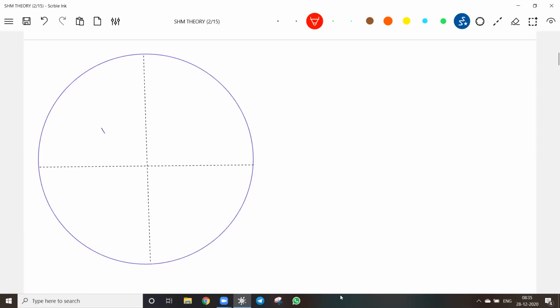Okay, let's again continue with the same thing. Particle is here.